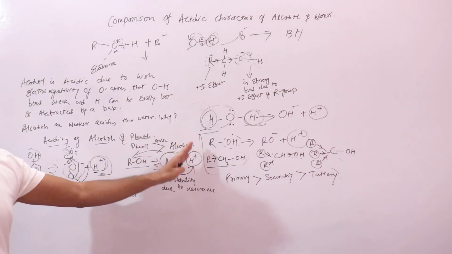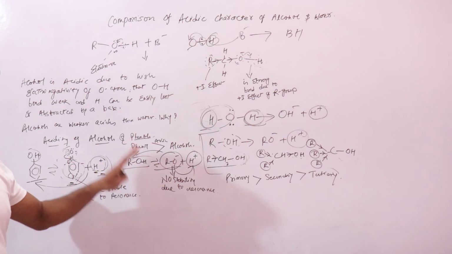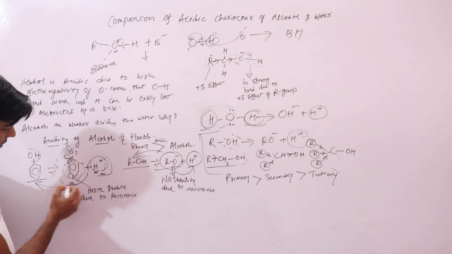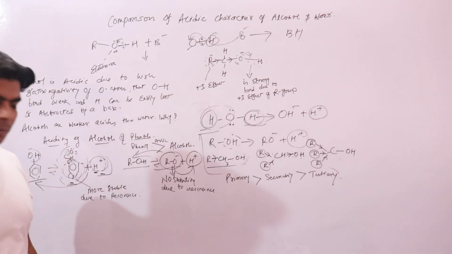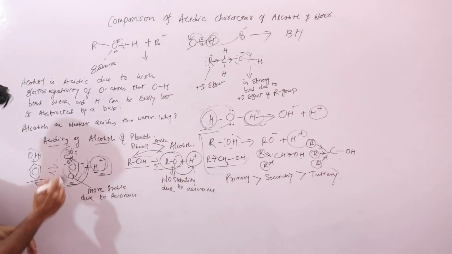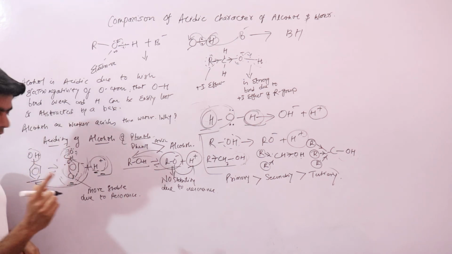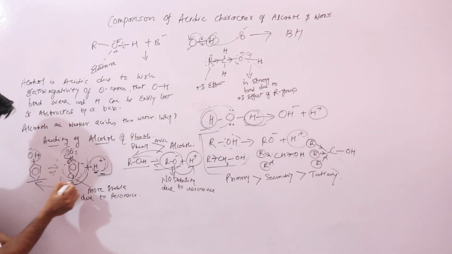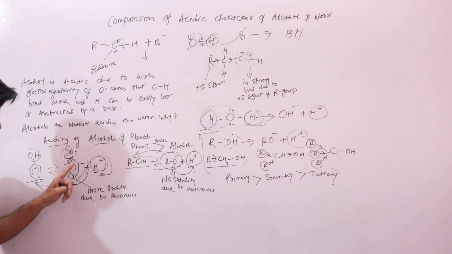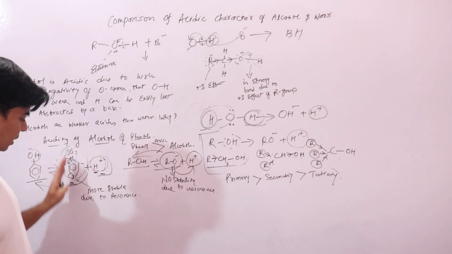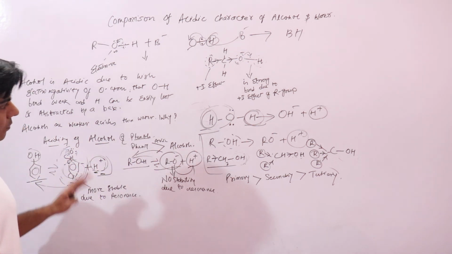So phenols are more acidic than alcohols due to resonance stabilization of the phenoxide ion. Simple. And why does it enter into resonance? Because you have an attached benzene ring in which one of the lone pairs of electrons on the oxygen atom is delocalized, or starts moving in the benzene ring. That makes it more stable.